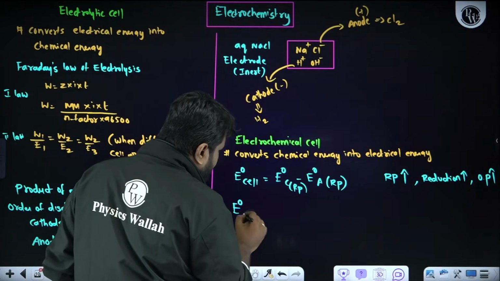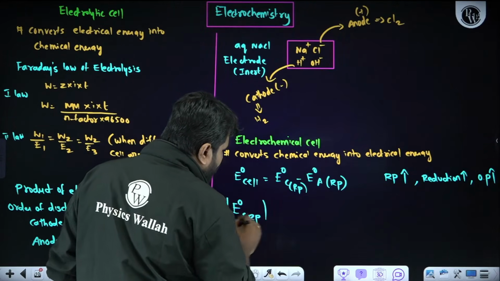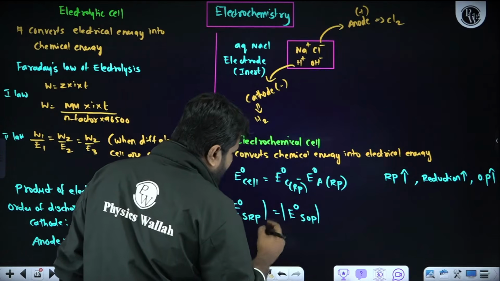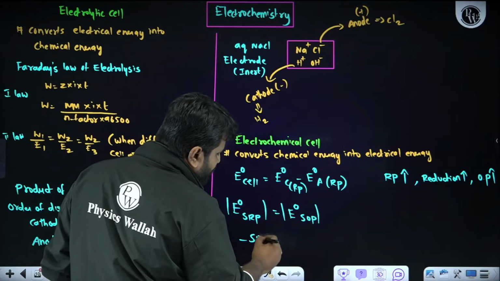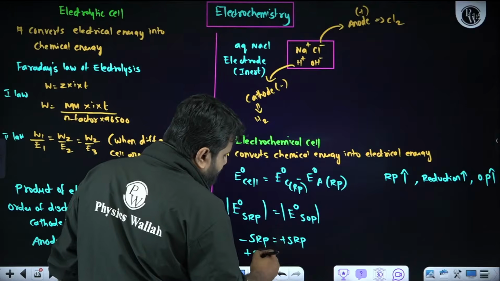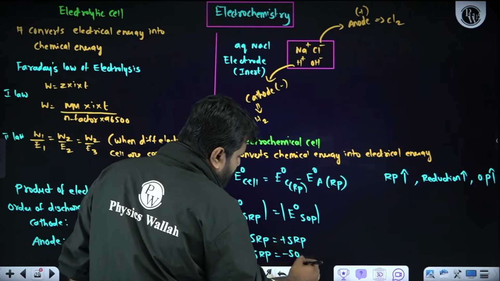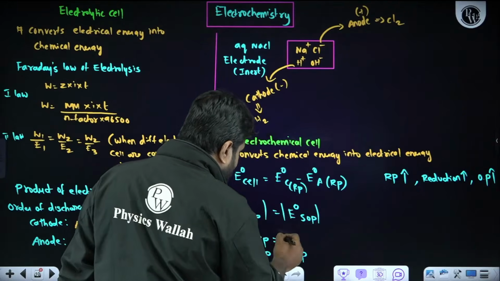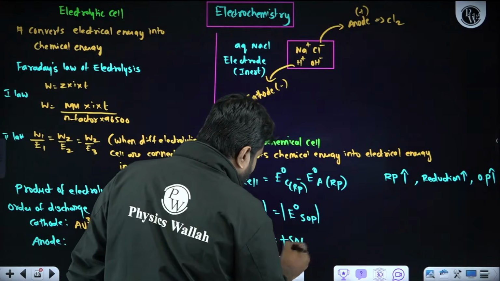Very simple. Magnitude wise, SRP value will be equal to the magnitude of oxidation potential. Only the sign convention changes. Negative SRP means positive SOP, and positive SRP means negative SOP.